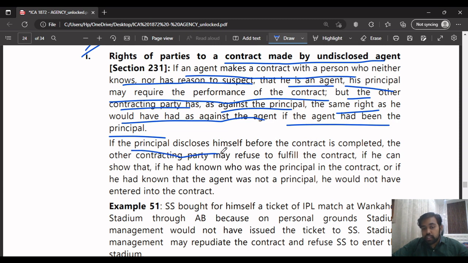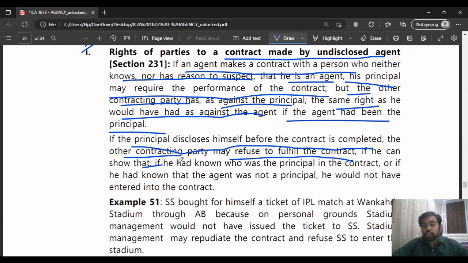If the principal discloses himself before the contract is completed, the other contracting party may refuse to fulfill the contract if he can show that, if he had known who was the principal in the contract, or if he had known that the agent was not the principal, he would not have entered into the contract.